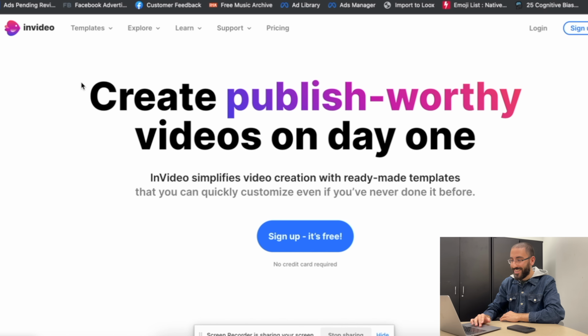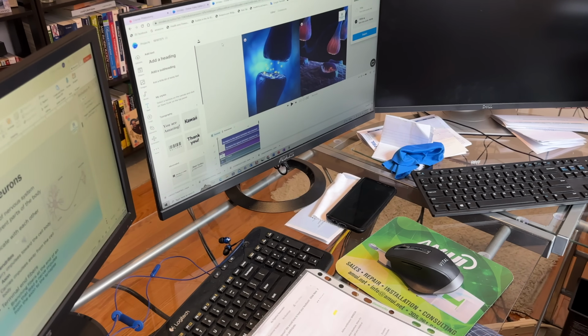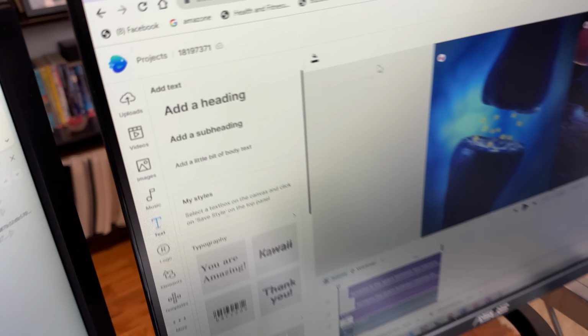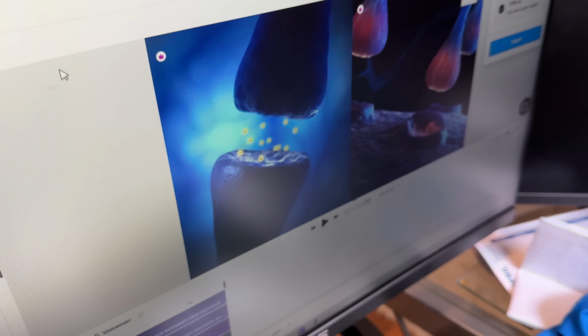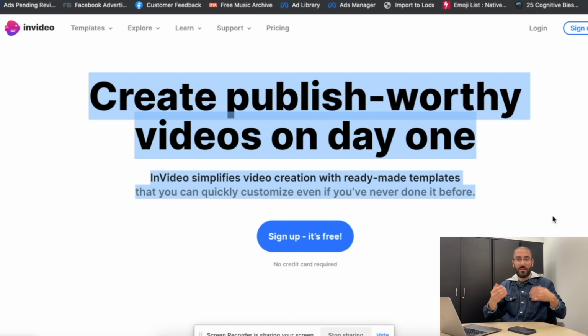And what's very crazy is the other day I went to my dad's room. I just wanted to see what he's doing on the computer, and I saw him using InVideo. And I was like, Baba, you're literally using InVideo. I talked about InVideo on my YouTube channel in the past, and you're using it. That's so freaking crazy. So yes, if you're an OG of the channel, you would know that I actually talked about InVideo before.